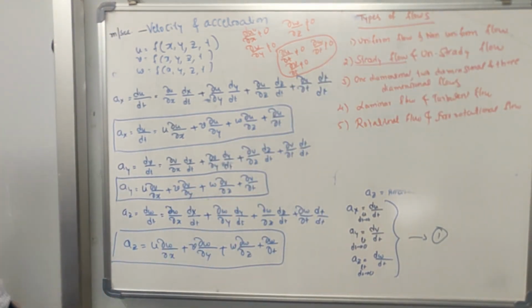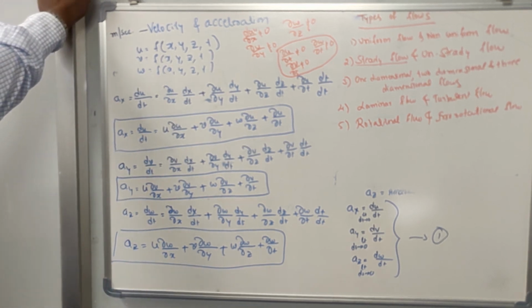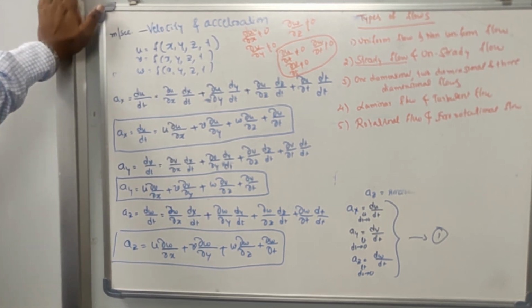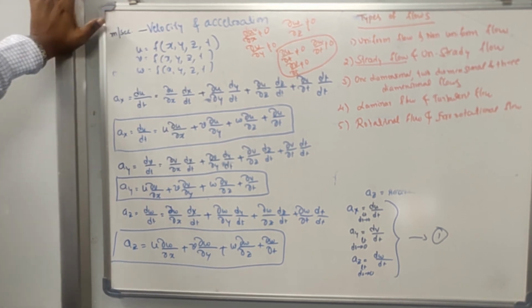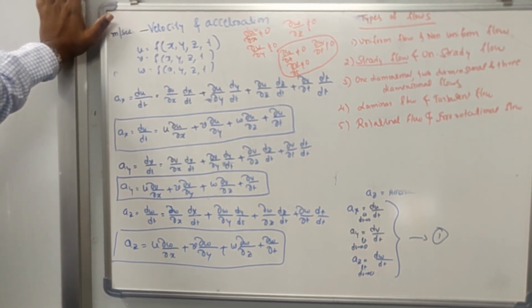Then you have one-dimensional, two-dimensional and three-dimensional flow. If the velocity and acceleration vary only in one direction, either x, y or z, then you can call it a one-dimensional flow. If the velocity and accelerations change with respect to x and y, then it is a two-dimensional flow. If they change with respect to x, y, z directions, then you can call it a three-dimensional flow.